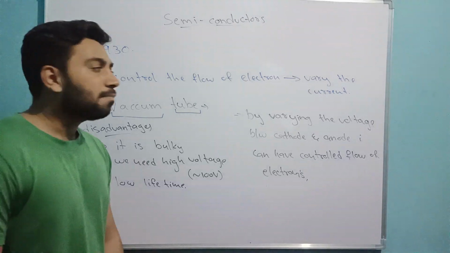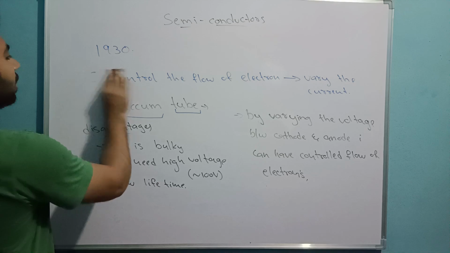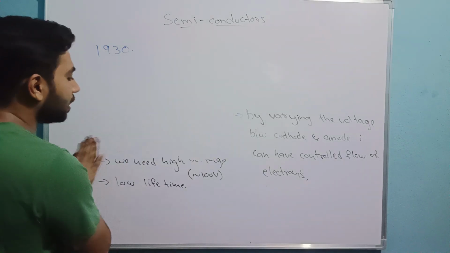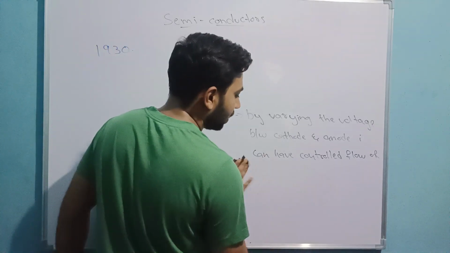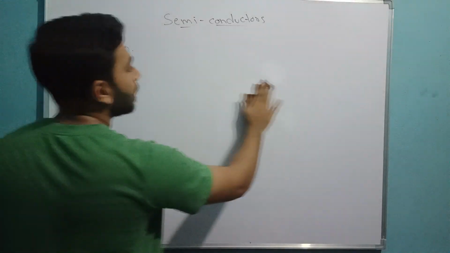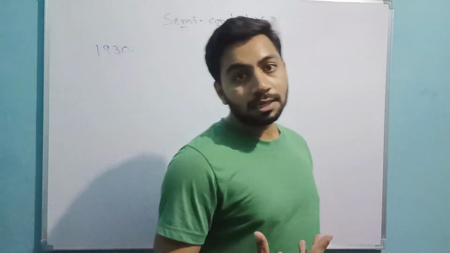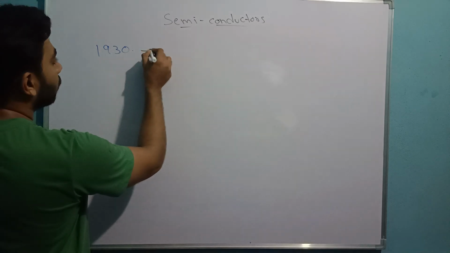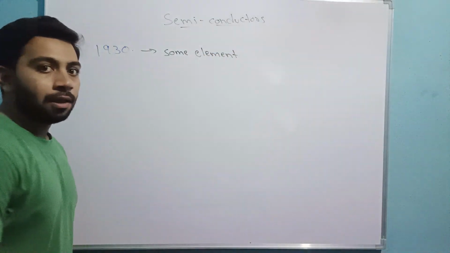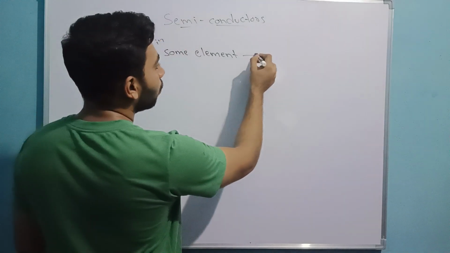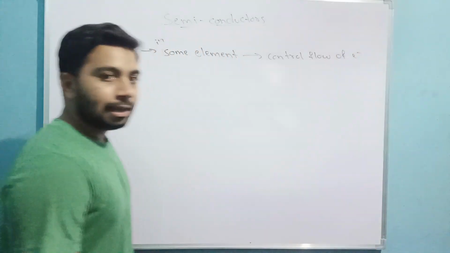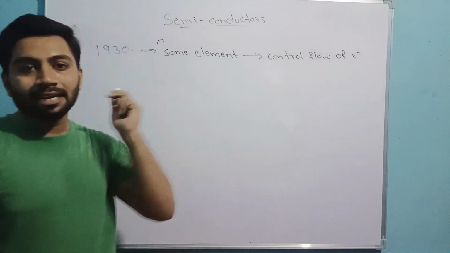At this time, some scientists in 1930 found that in some elements, some materials like silicon, germanium, etc., we can have a controlled flow of electrons.